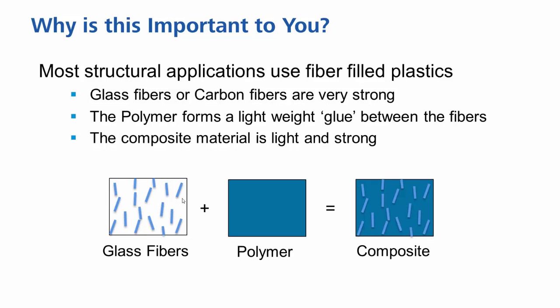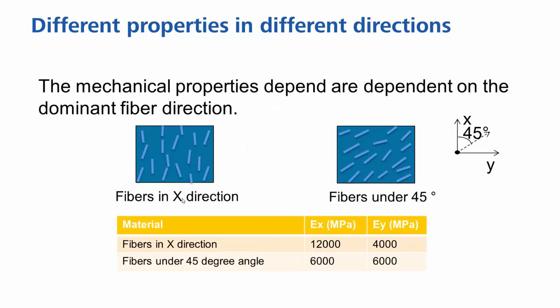Many plastic products that have strong structural requirements are reinforced with glass or carbon fibers. The fibers are very strong and take huge loads. The polymer is very light but weaker, but forms the glue between the fibers. The resulting composite material has the best of both worlds, and is strong, lightweight, and can manufacture complex parts using injection molding. Two important things to understand though.